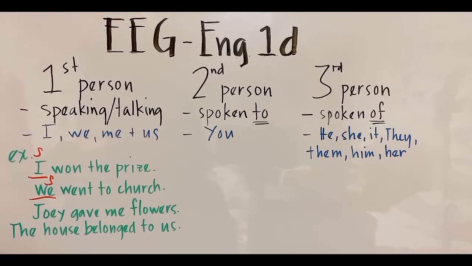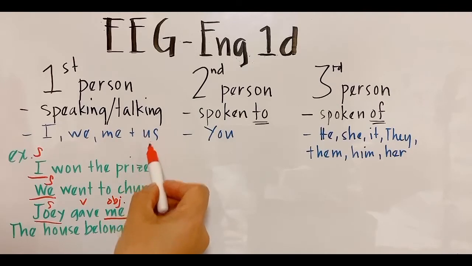Now let's go to me. Let's look at the sentence. Joey gave me flowers. Again, Joey gave me flowers. Where's the me? It's here. This time it is not the subject, because Joey is the subject. This is the verb, so me will be the object, okay? Object pronoun.